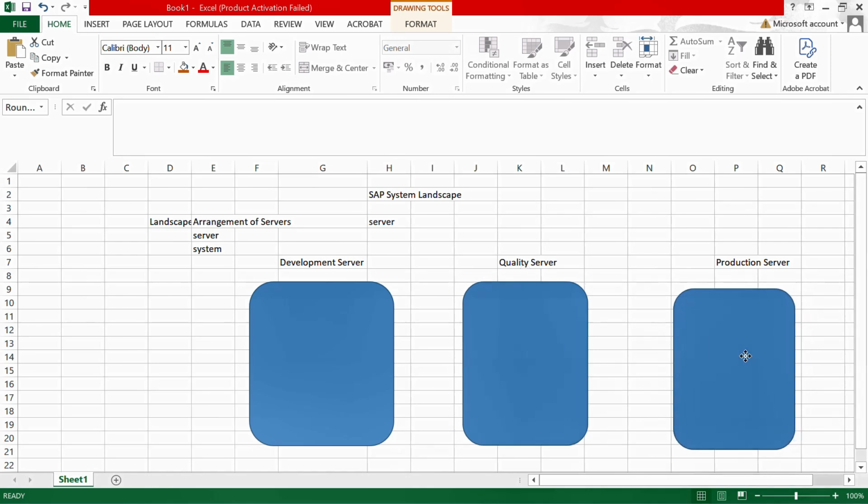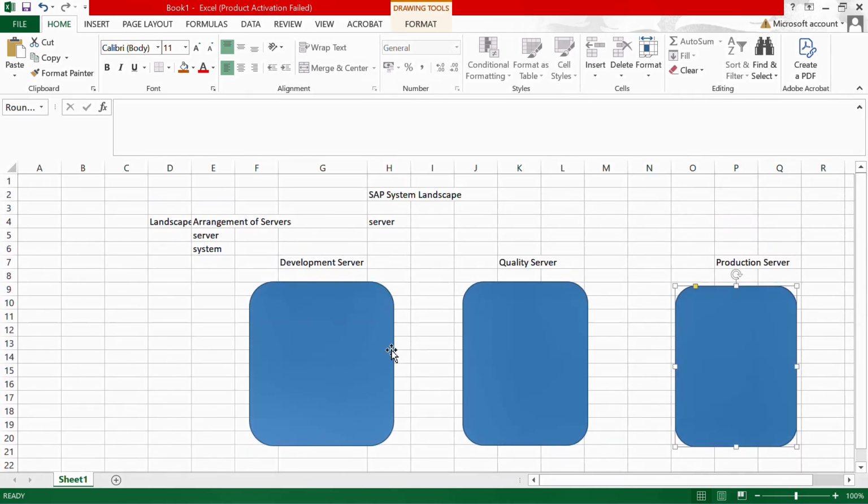production server. Sometimes SAP recommends three servers, but sometimes, as per the client's business requirement or budget, they can also go for a two-tier landscape. In that case, there will be only a production server, and they will combine both servers into a single one. So instead of keeping the development and quality servers separate, they have one server plus the production server. Whatever development work and quality work, they will perform in that single server.